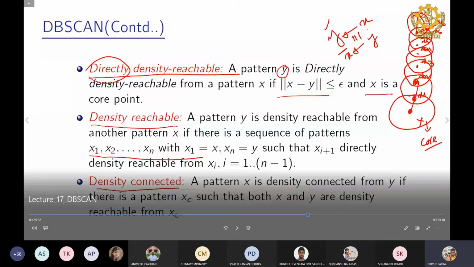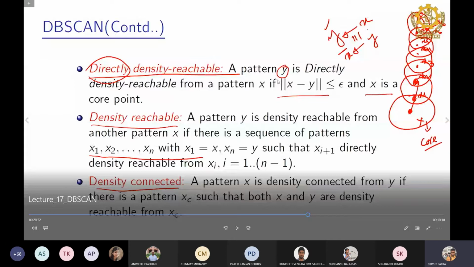They are talking about only the point x. X is a core point. They are not saying anything about y, whether y will be a border point, a core point or a noisy point. So y can be anything, but if the point is density reachable from x, that point cannot be a noisy point.